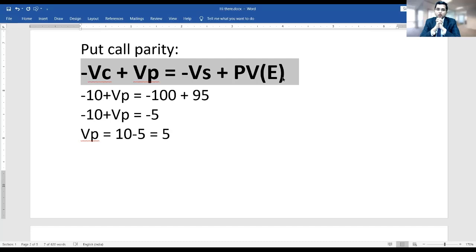This is called the put call parity equation. So better to mug up this, and it's not very difficult: minus sign, plus sign, minus sign, plus sign. On the left hand side, you have call option as well as put option. On the right hand side, you have value of stock and strike price. So that way it's not difficult, and you can easily attempt it. So I'll advise you to attempt it, sir.